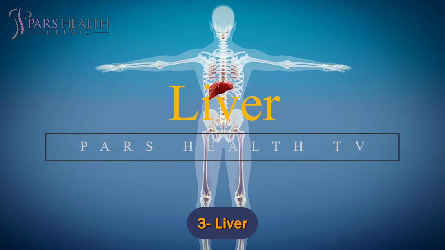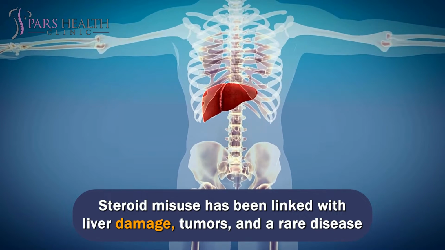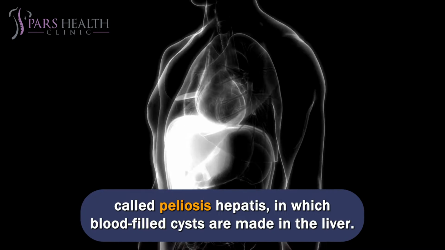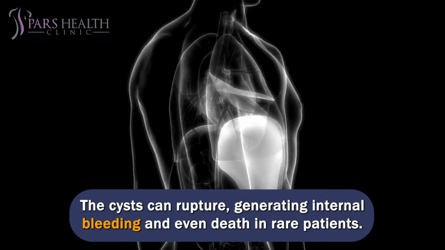Number 3. Liver. Steroid misuse has been linked with liver damage, tumors, and a rare disease called peliosis hepatis, in which blood-filled cysts are made in the liver. The cysts can rupture, generating internal bleeding and even death in rare patients.